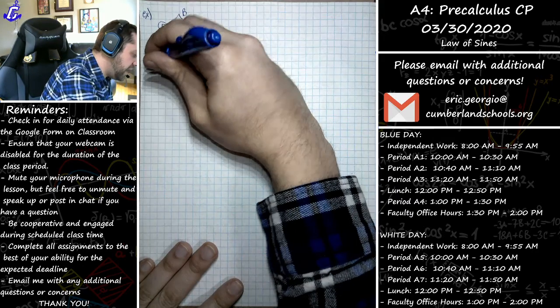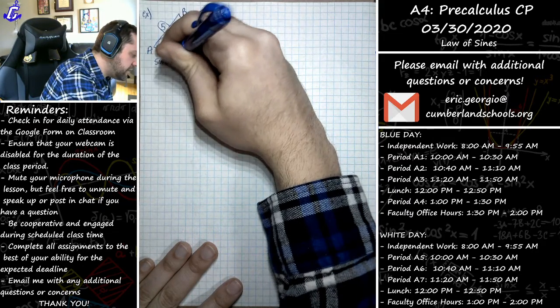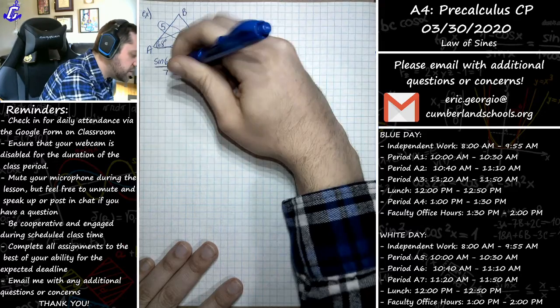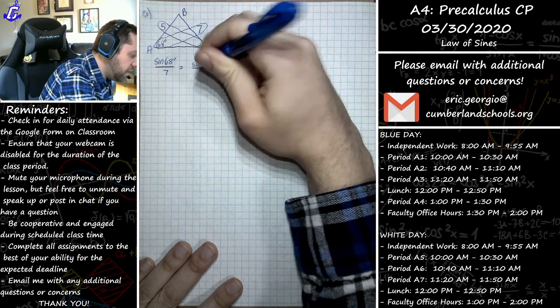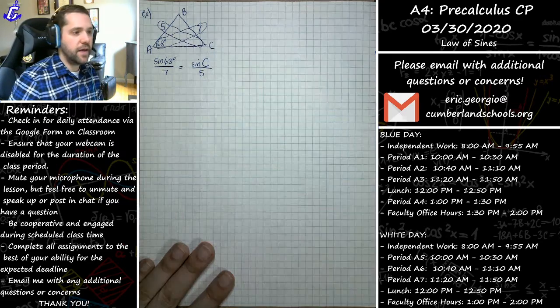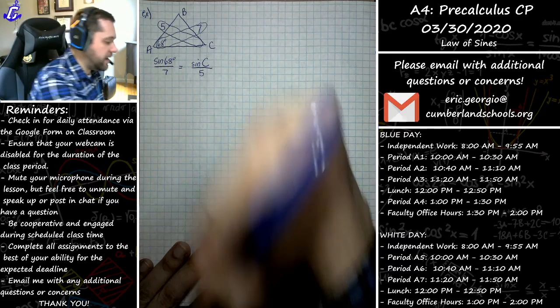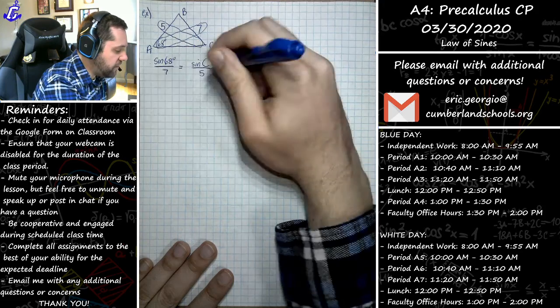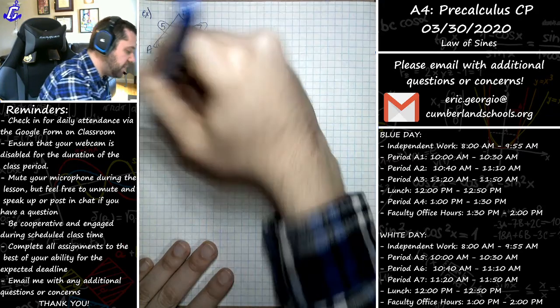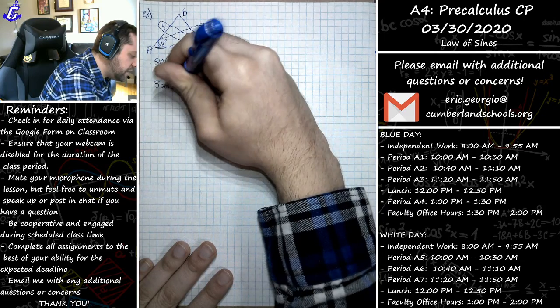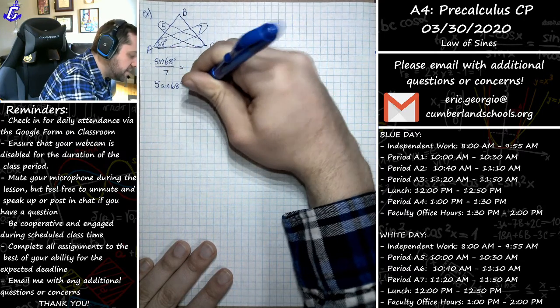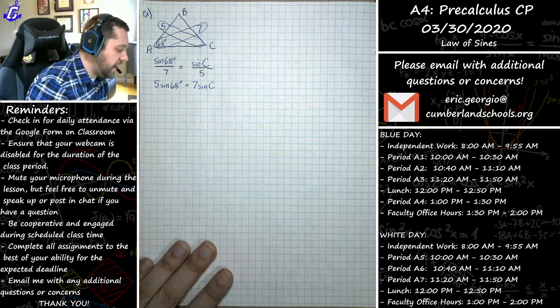We can say the sine of 68 degrees over 7 should equal the sine of C, which I now don't know, over 5, right? Cross multiplying here, you're just trying to eliminate the denominators. Multiply both sides by 5, multiply both sides by 7. You get 5 sine of 68 degrees should equal 7 sine of C. Let's divide both sides by 7.